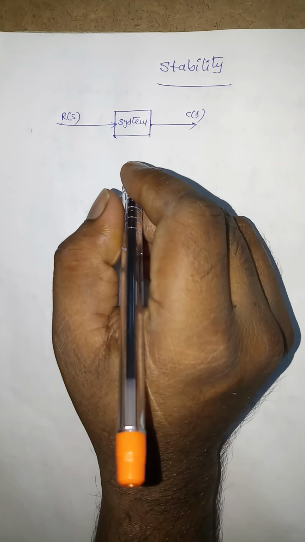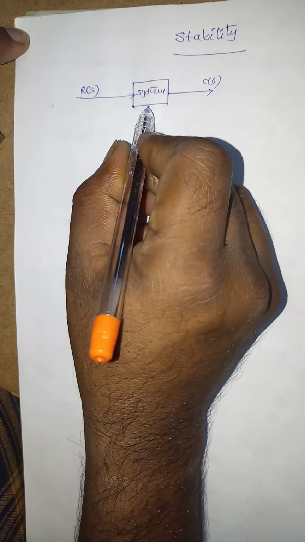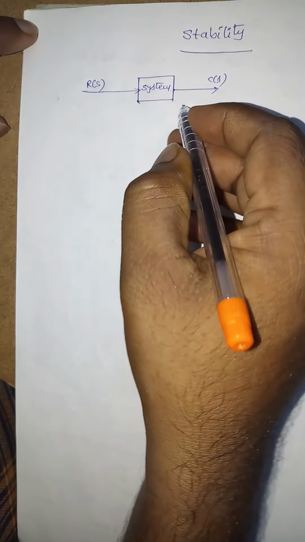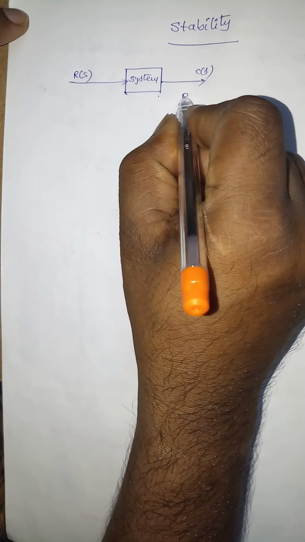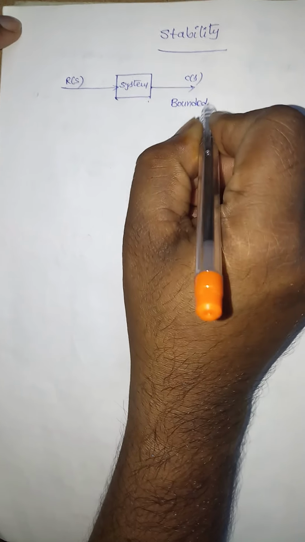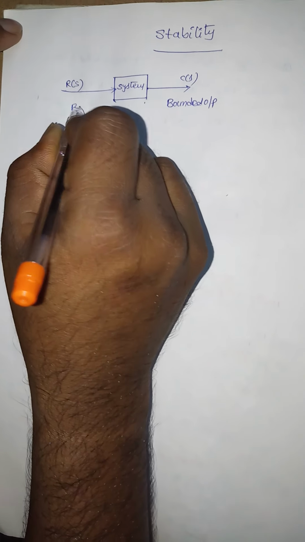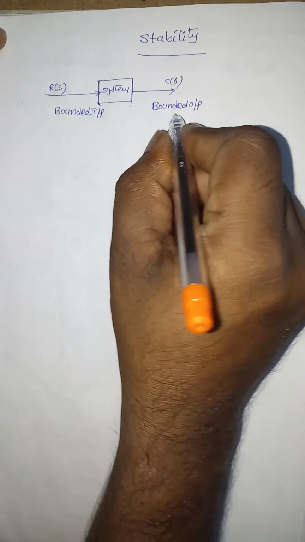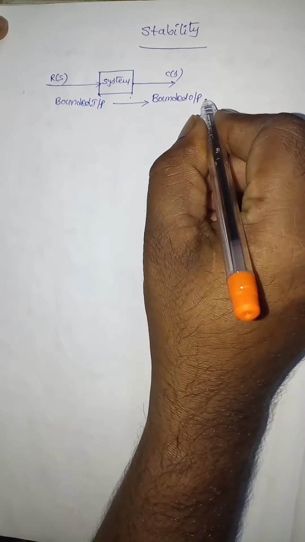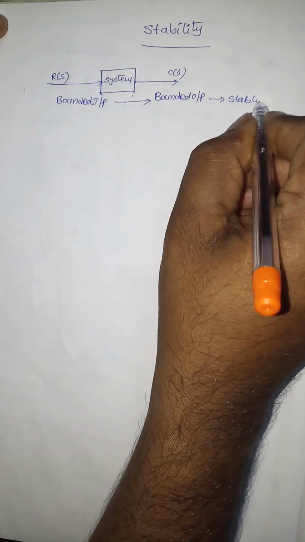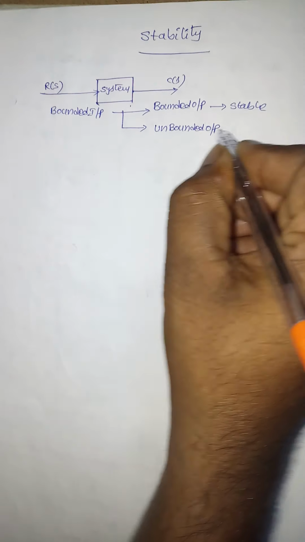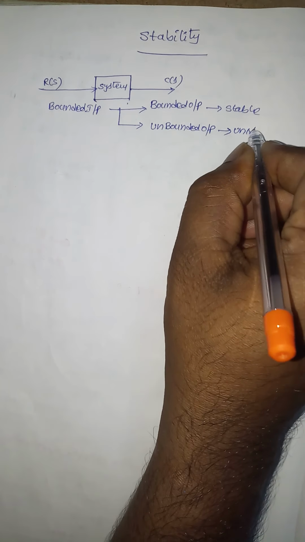Here, this is the system input, and it is the output. The system is said to be stable if it produces bounded output for a bounded input. So this is the system. If it produces the bounded output for a bounded input, then the system is said to be a stable system. If it produces unbounded output for a bounded input, then the system is said to be an unstable system.